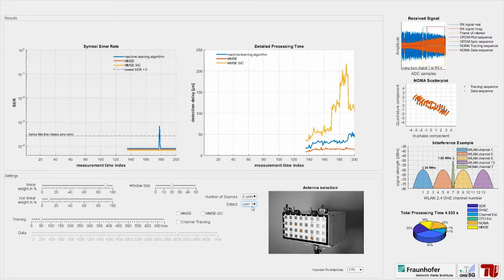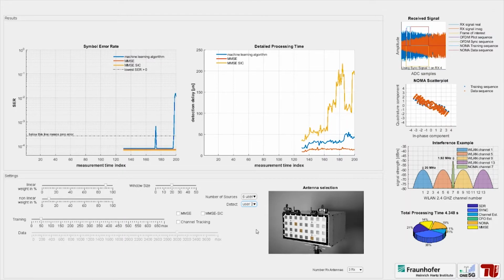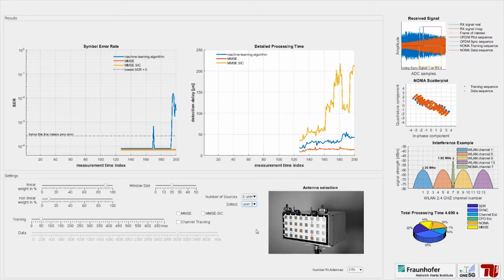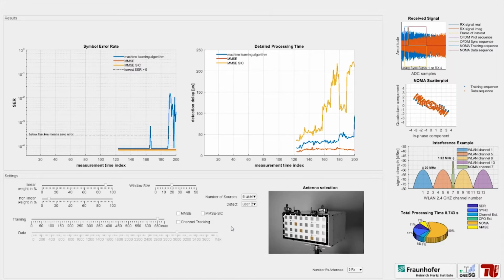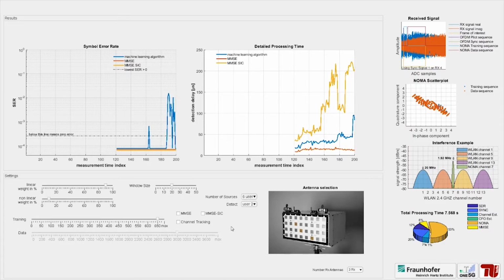Switching to detecting the second user. We see a degradation in the performance of the machine learning algorithm. This is an indicator that we need more training samples for the learning phase. Therefore, we enlarge the number of training samples from 50 to 650 samples. The expected performance will be achieved again, with a small but visible jump in machine learning processing time.